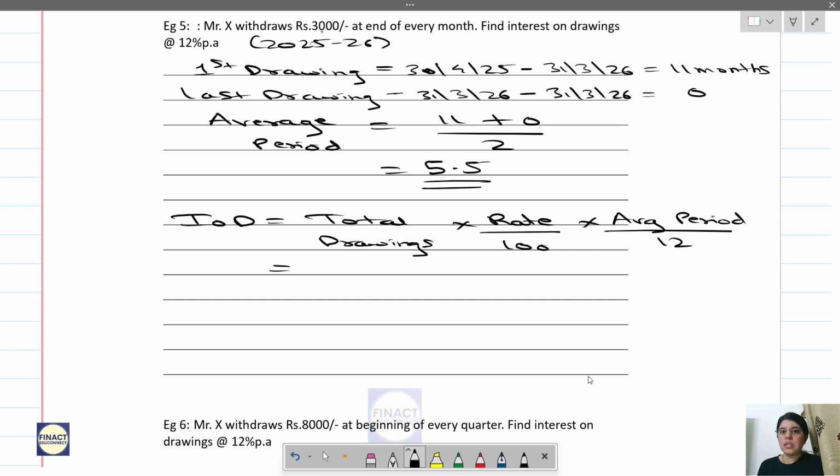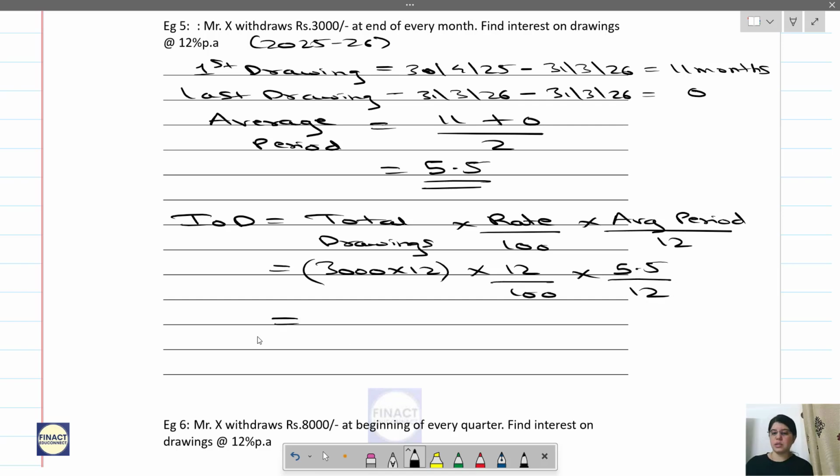Total drawings is not 3000, it is 3000 into 12. Okay, 3000 into 12 is the total drawing. Rate is 12 by 100. Average period is 5.5 by 12. So calculate. 1000, 980, 1980. Done.